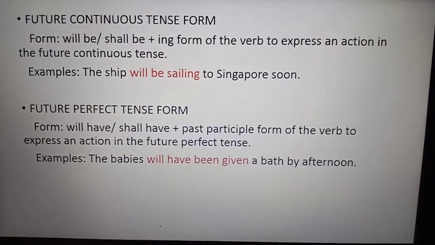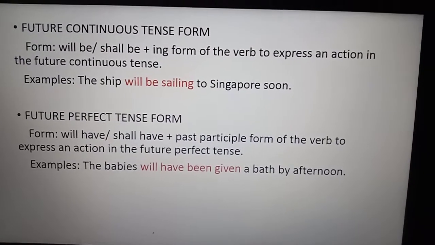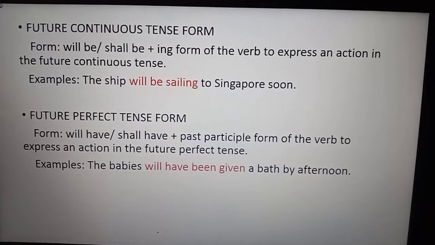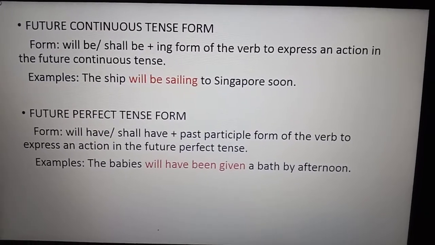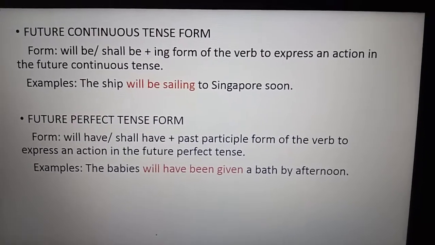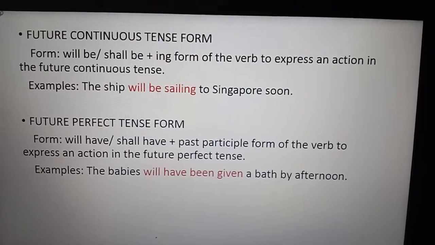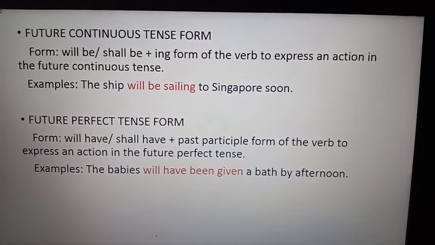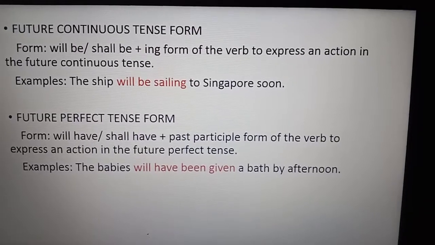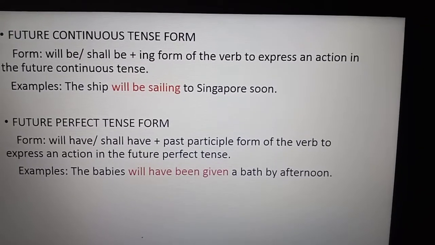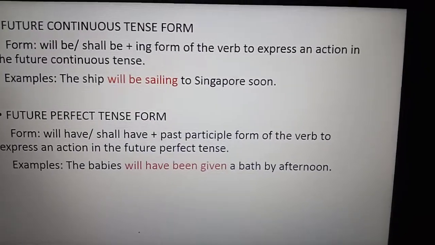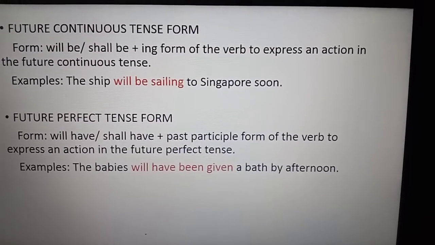Now the future perfect tense. See the form: subject plus will have or shall have plus the past participle form of verb. The babies will have been given a bath by afternoon.